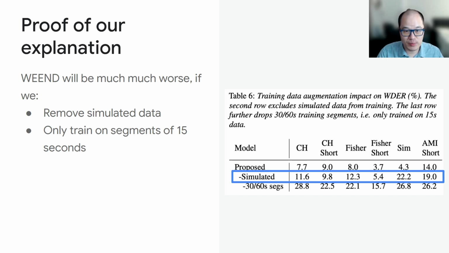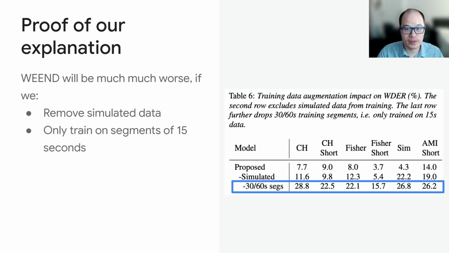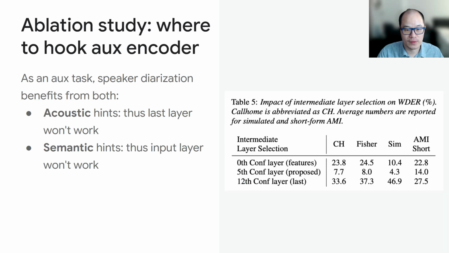If we remove the simulated data, we are going to see a big performance drop on all evaluation datasets. Because our simulated data have a better balance for utterances with more than 2 speakers, so as expected, AMI has the biggest performance drop. We also tried to further remove the 30 and 60-second segments from the training, and only use 15 seconds, and this gives us even worse results. And this is very much expected, as we are making the sequence length mismatch even bigger here.